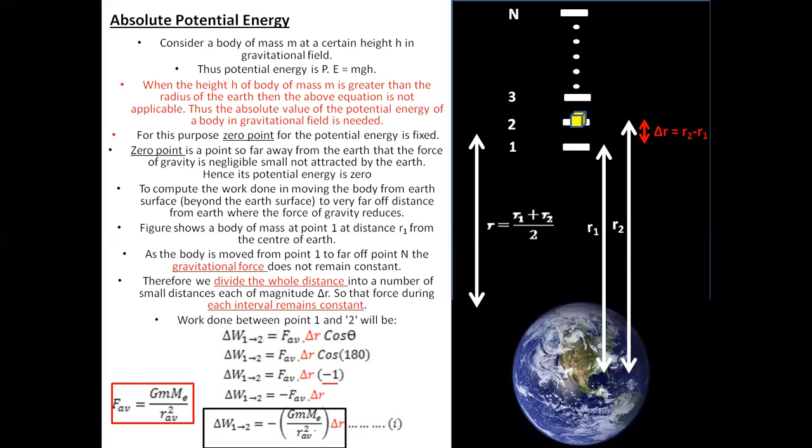Now, how can we find out the value of this average R square? For this, we have to do some calculations. To determine the value of average R square, we have two values already, which are delta R, the difference between the two distances R1 and R2, and average R, which is R1 plus R2 divided by 2.